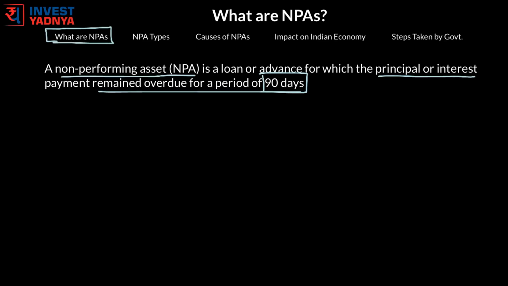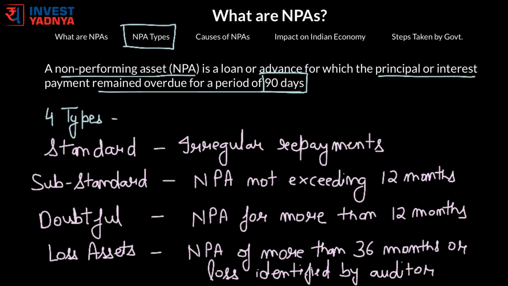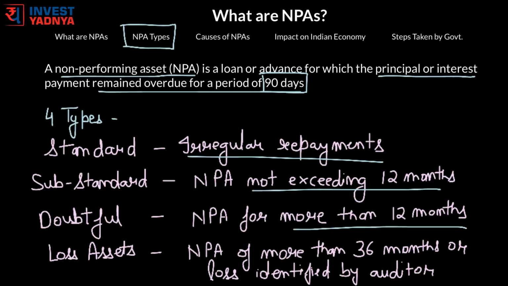Now it is classified into 4 parts. First is standard assets. A standard asset is one in which the borrower fails to make repayment regularly and it is not on time. Second are substandard assets. A substandard asset is one which has been a non-performing asset for a period not exceeding 12 months. The third is doubtful assets. A doubtful asset is one which has been an NPA for more than 12 months.